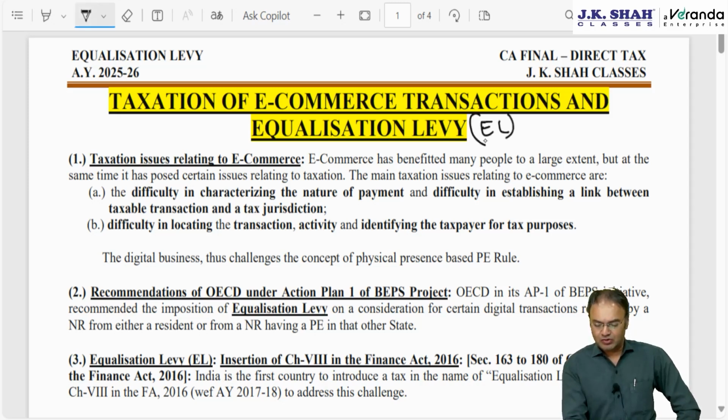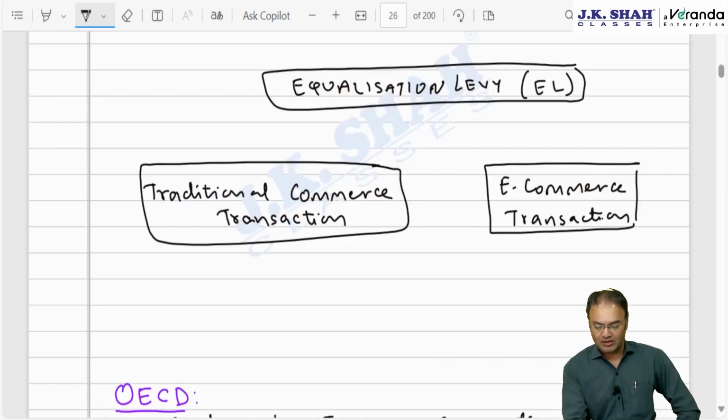Equalization levy was introduced, friends, in financial year 16-17, not as a part of the Income Tax Act. It was introduced separately. There is no separate act governing equalization levy. It was introduced in the form of Chapter 8 to Finance Act 2016. The way service tax was introduced in 1994 as a separate chapter of Finance Act 94, same way here, Finance Act 2016 Chapter 8.